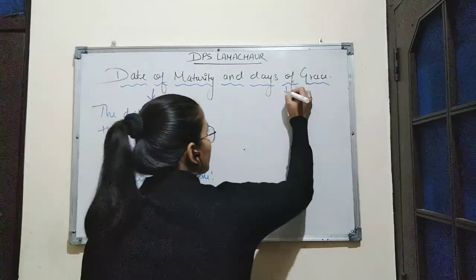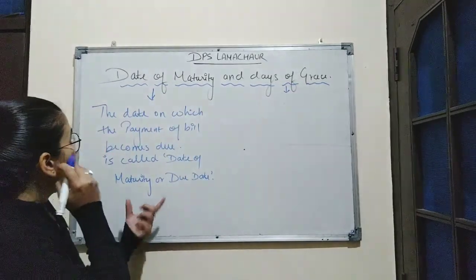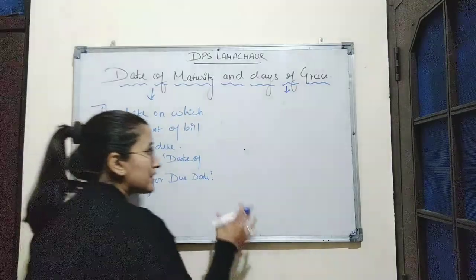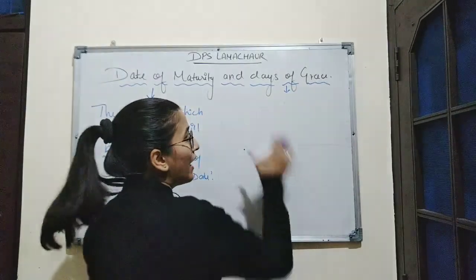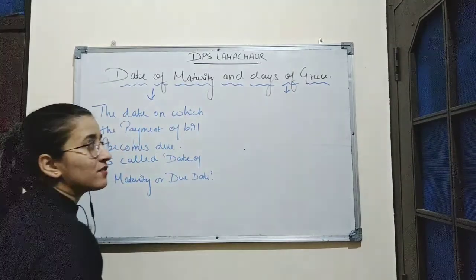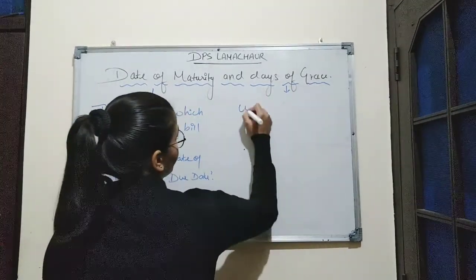Now what do days of grace mean? While calculating the date of maturity, it is compulsory to add 3 days to the period of the bill, and these days are known as days of grace.